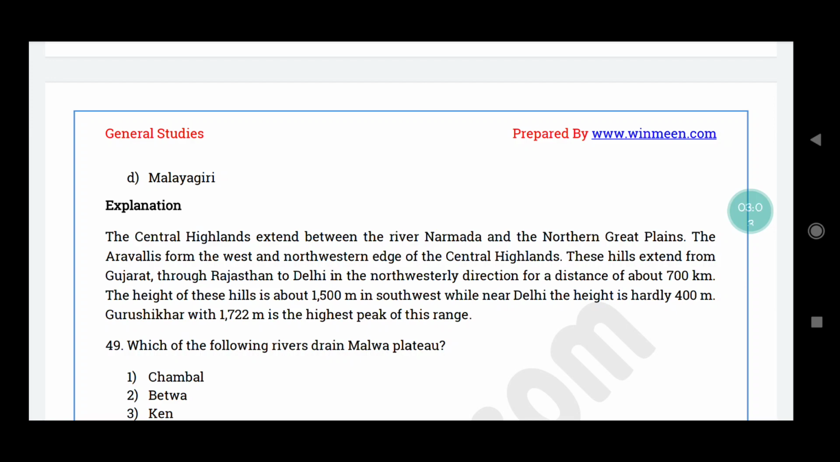The height of the hills oda height is about 1500 meter in southwest. இது டெல்லி பக்கம் போகும்போது the height is greatly reduced and it is hardly 400 meter. So Gurshikar with 1722 meter is the highest peak in this range.